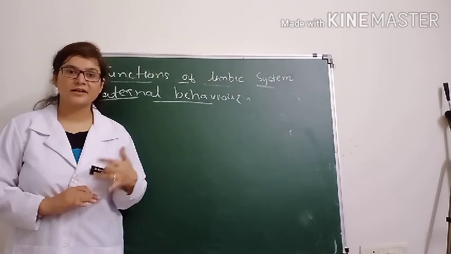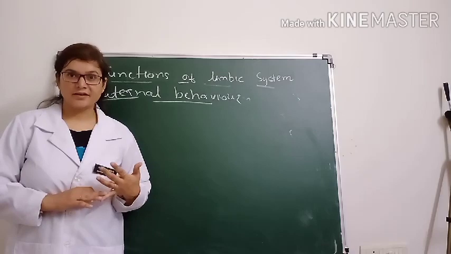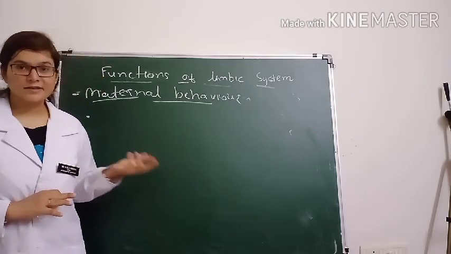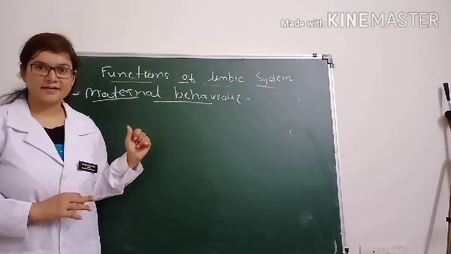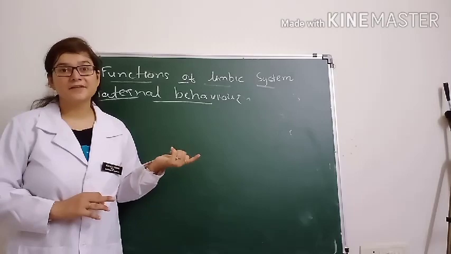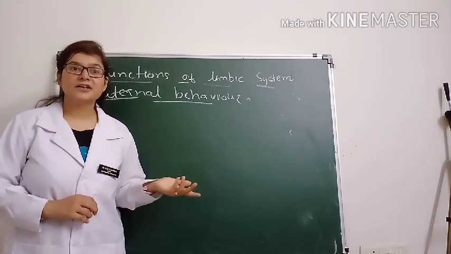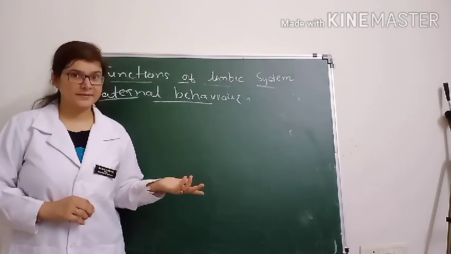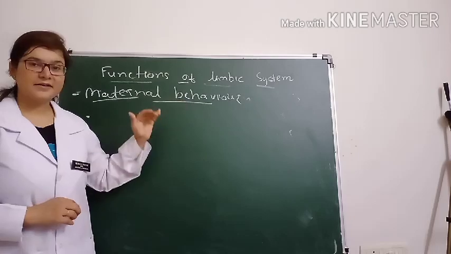These hormones are responsible for the maternal behavior, right? Oxytocin is also known as the hormone of love. But other than the hormones, the cingulate gyrus has a major role in maternal behavior, which is basically related to breastfeeding and the protection of her offspring, her little one. So that is the maternal behavior.